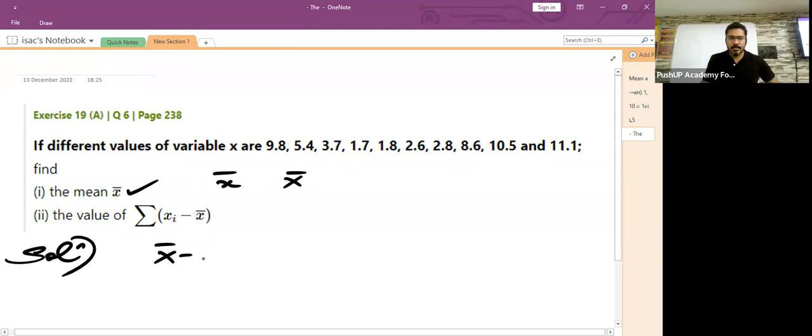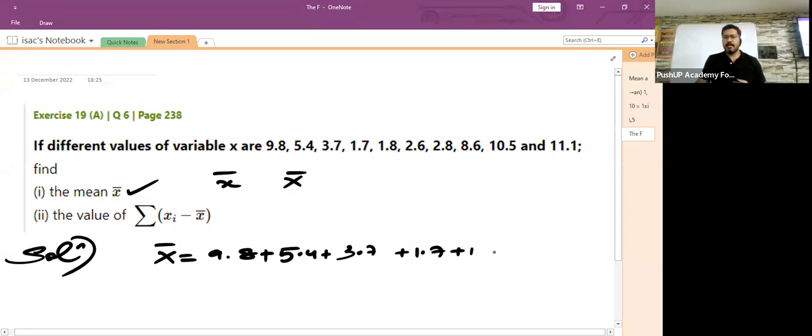X bar is equal to, let's take all the numbers. The first number is 9.8. Second number is 5.4. Third number is 3.7. Fourth number 1.7. Fifth number 1.8. Next number 2.6.